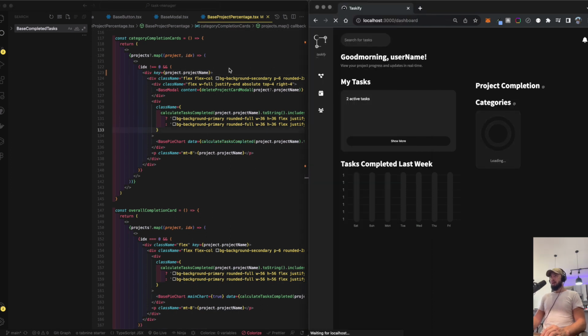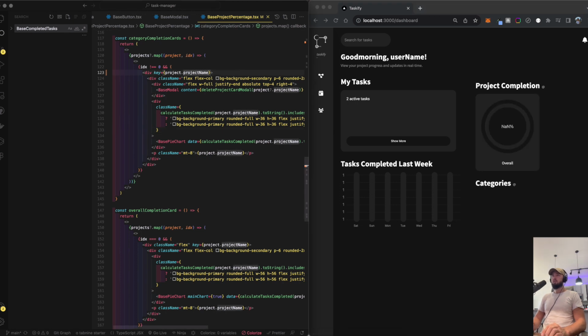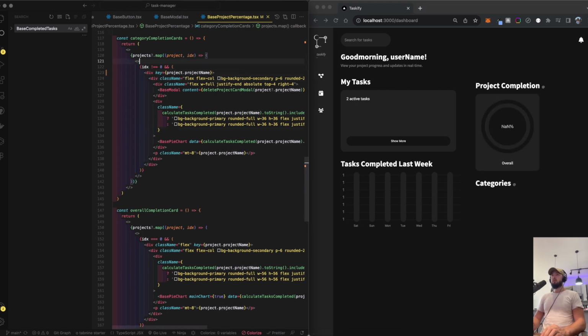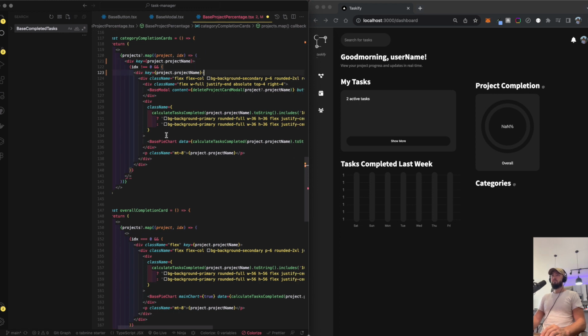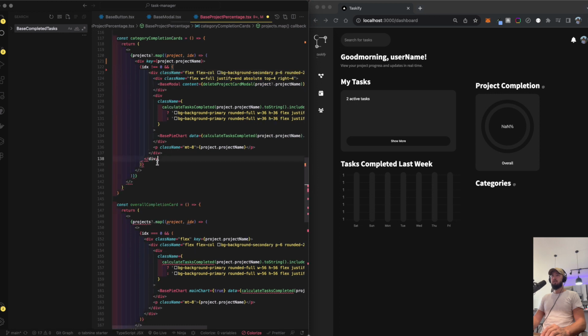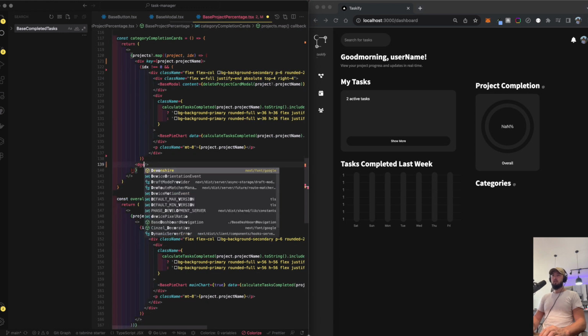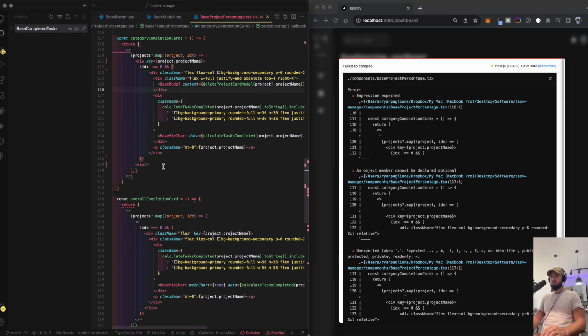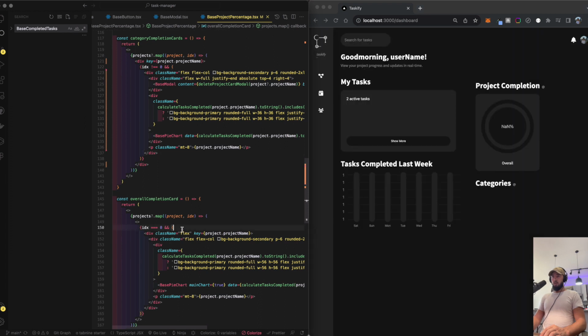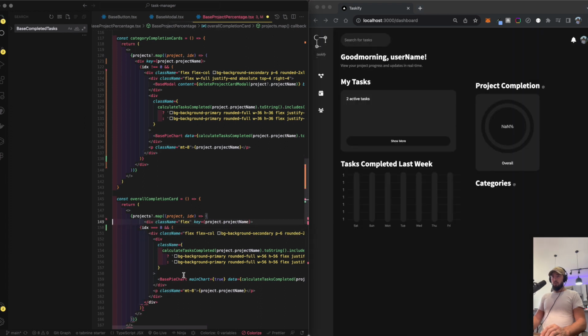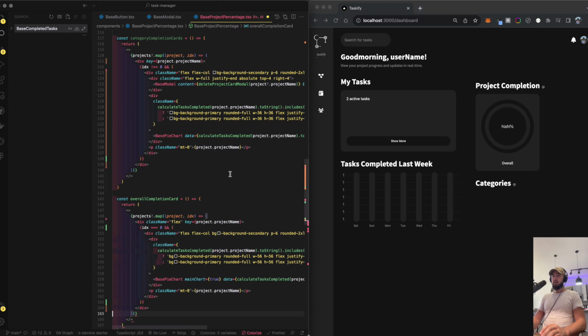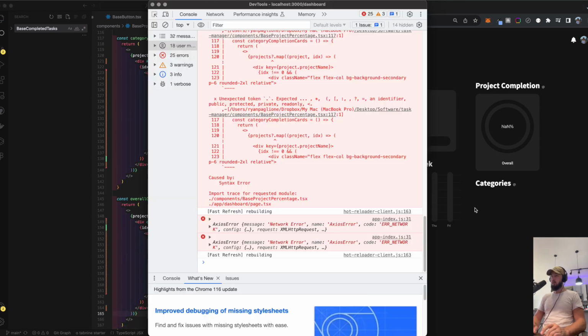Okay. Maybe again, it needs to be on the parent element because it just does, you know? So if that's the case, let's go ahead and do that here. And yep, looks like we can get rid of this. And we'll go ahead and close the div. Maybe it's something simple like that, right? Let's try this. Boom. Get rid of that one. And get rid of this one. Let's see if it just gets rid of that warning for us.